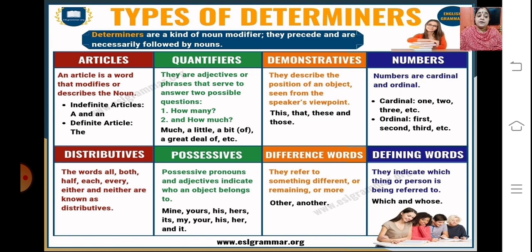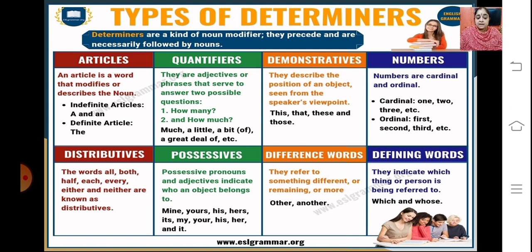They are a kind of noun modifier. They precede and are necessarily followed by nouns. You will always find them before a particular noun. So you can just go through this table wherein you will find different kinds, and what the actual characteristics of each are.